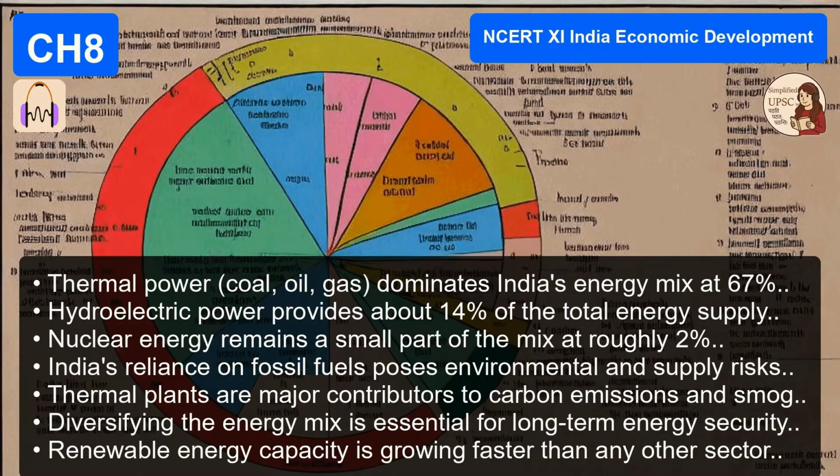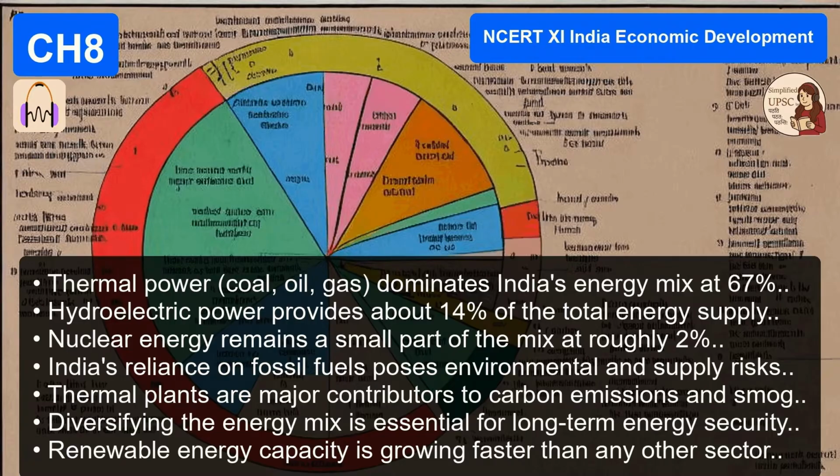Massive amounts of power. This actually links to the Green Revolution. High-yield seeds needed a lot of water. That water needed pumps, and the pumps needed power. It's all connected. And where does that power come from? The text gives us the power generation mix from 2016. What's the picture look like?